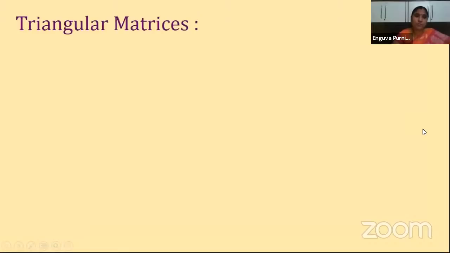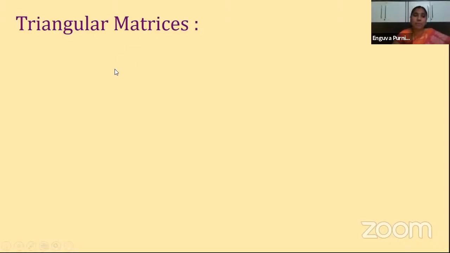Next one is triangular matrices. Here we have triangular matrices. I'm giving a plural word here. So why am I saying plural? Here we have triangular matrices. In this we have two types of matrices.